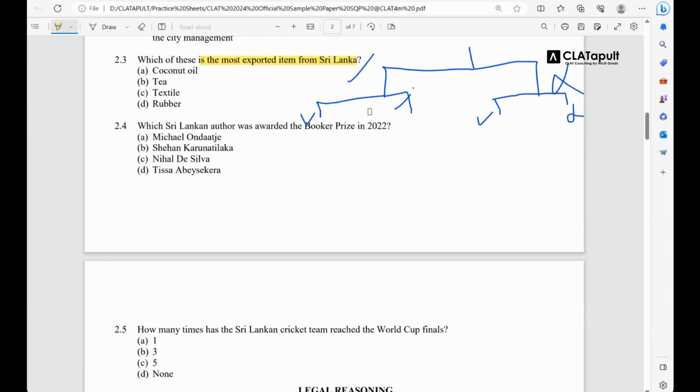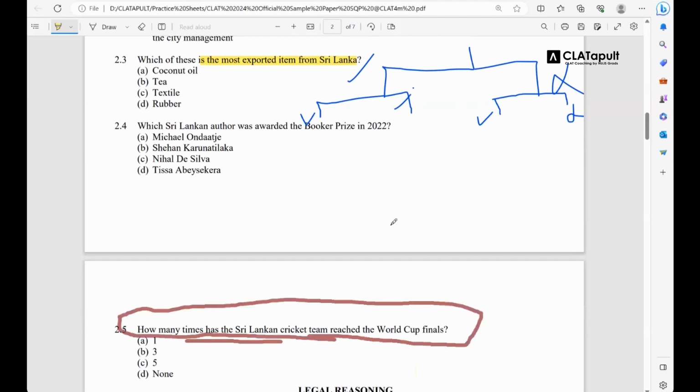इस पे तो पूरा एप्लीकेबल हो रहा है वो चार्ट. देखो क्वेश्चन पूछ क्या रहा है. How many times has the Sri Lankan cricket team reached the World Cup finals? Now you guys tell me, is it even remotely connected to Sri Lanka's economy or the economic crisis? No, sir. No. Not at all, right? That is what I'm saying. Do not limit yourself to this.